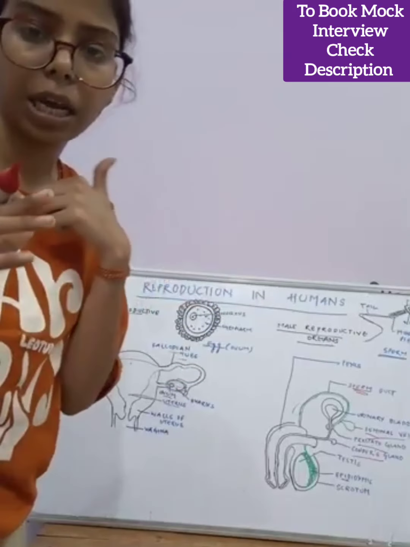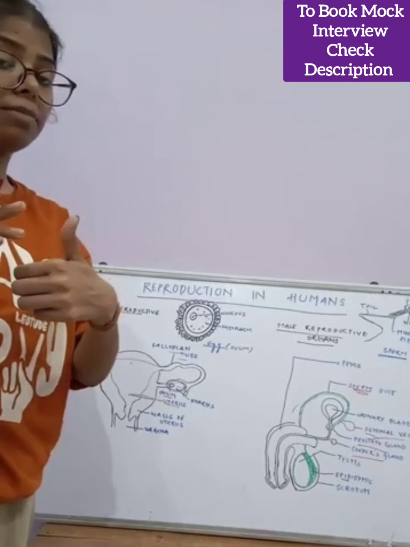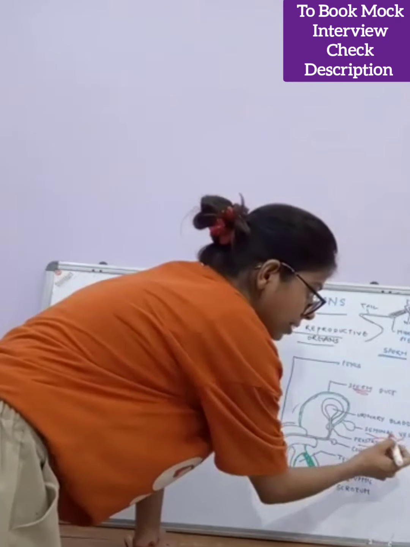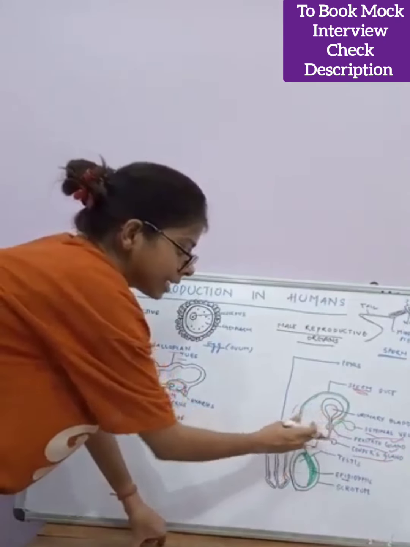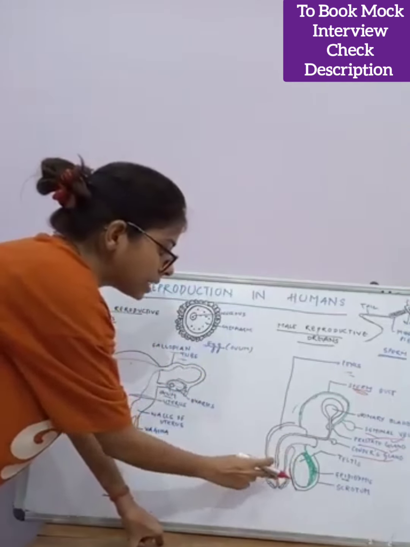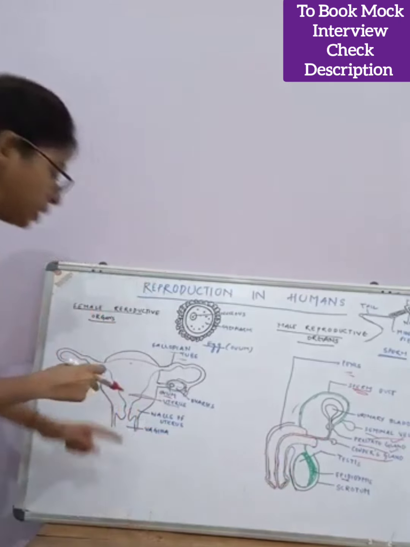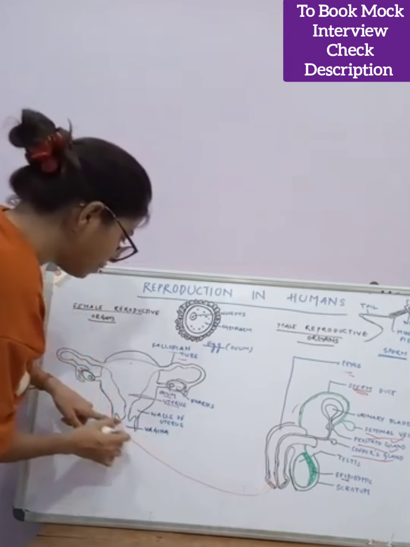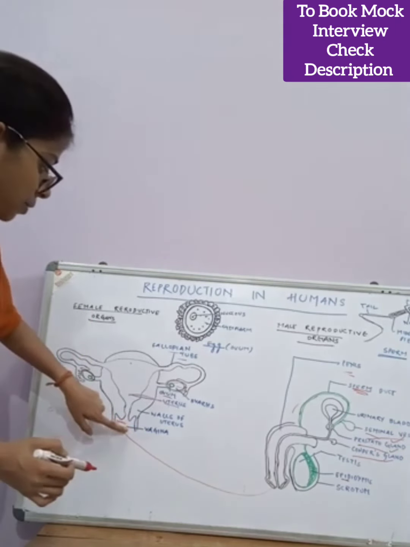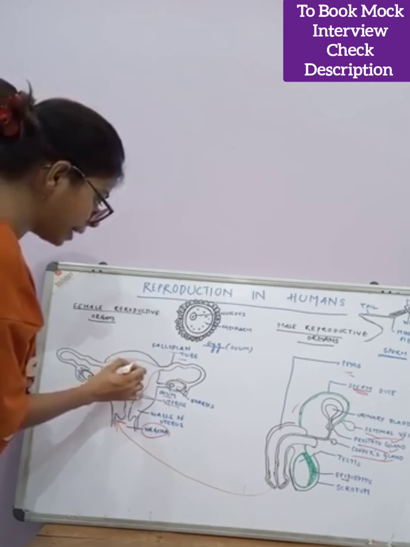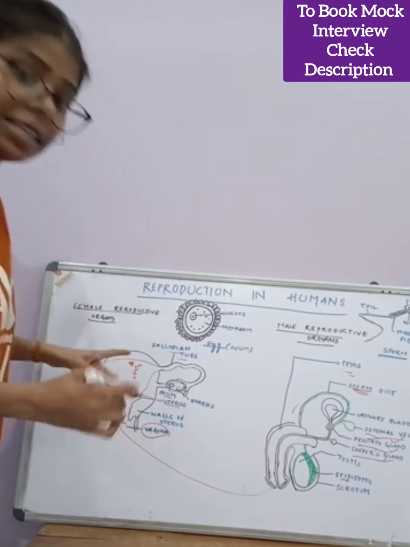What does semen contain? It's a milky liquid which contains sperms, and along with sperms, the secretions of the three glands: seminal vesicle, prostate gland, and Cowper's gland. Then it is taken away through this important copulatory organ known as the penis. The penis helps the sperms to ejaculate in the vagina of the female. As the female receives sperms, the sperms move through the vagina towards the uterus, and then the egg and the sperm fuse and form the zygote. This was the fertilization process.